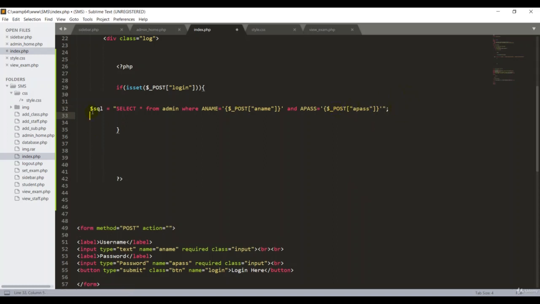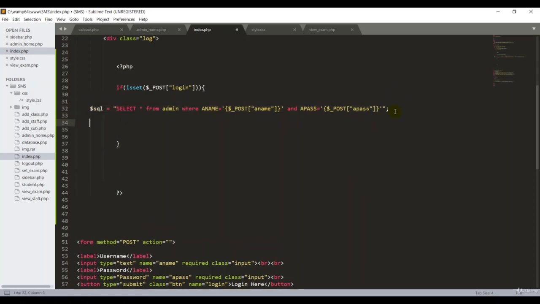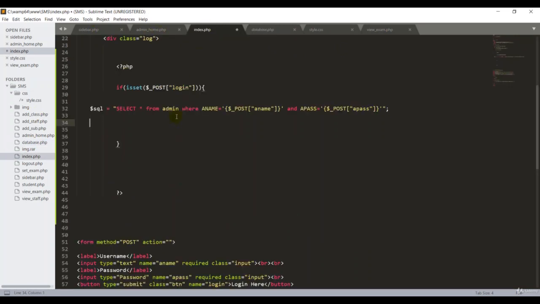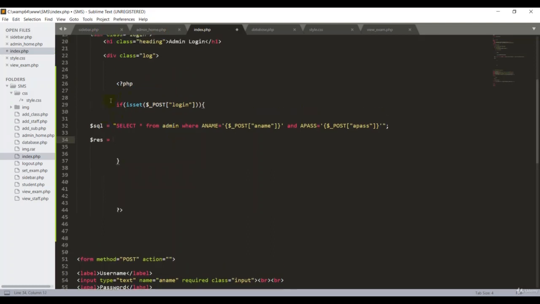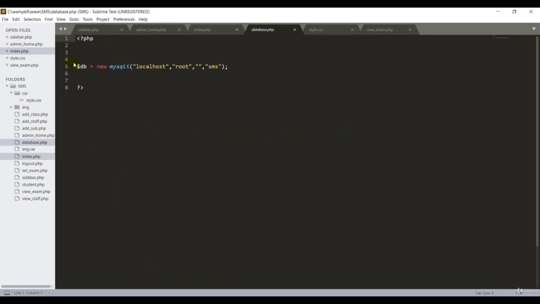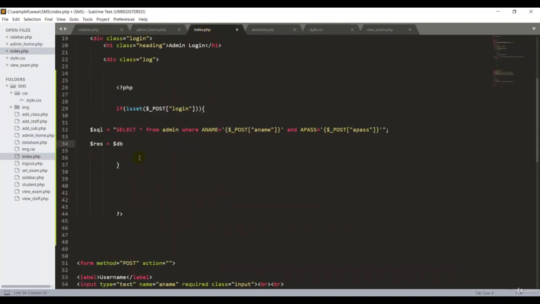Then we have to run this query. In our database file, for example, because we already created database.php, go ahead in text.php. Now I can create another variable called res equal. If you run this query on your database, you should first type your database variable db. If you go back to database.php, my variable is db. All the connection is stored in this db. That's the reason I'm using db here, guys. Then an arrow pointer.